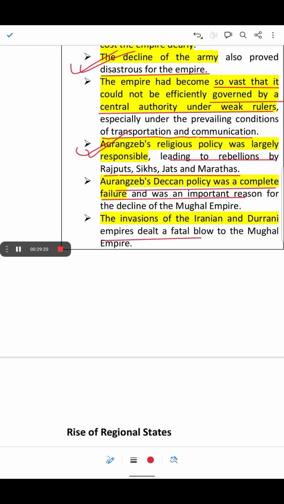Thus these invasions severely damaged the Mughal Empire, contributing to its eventual collapse.